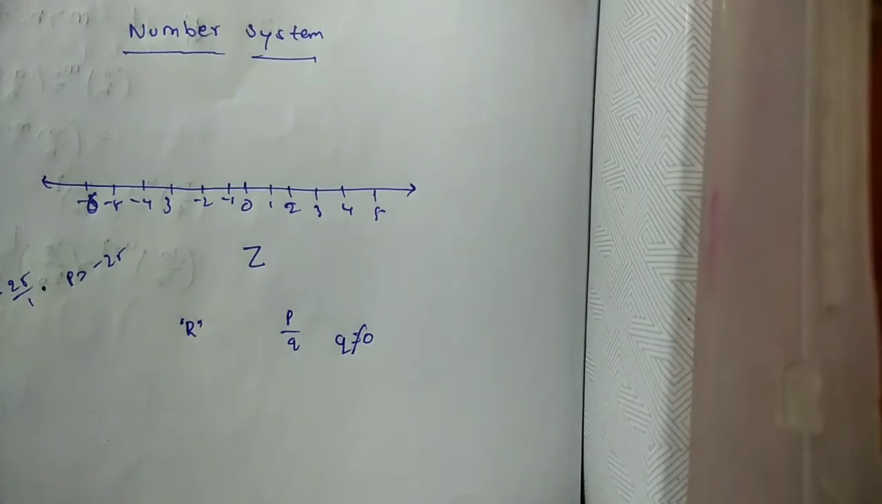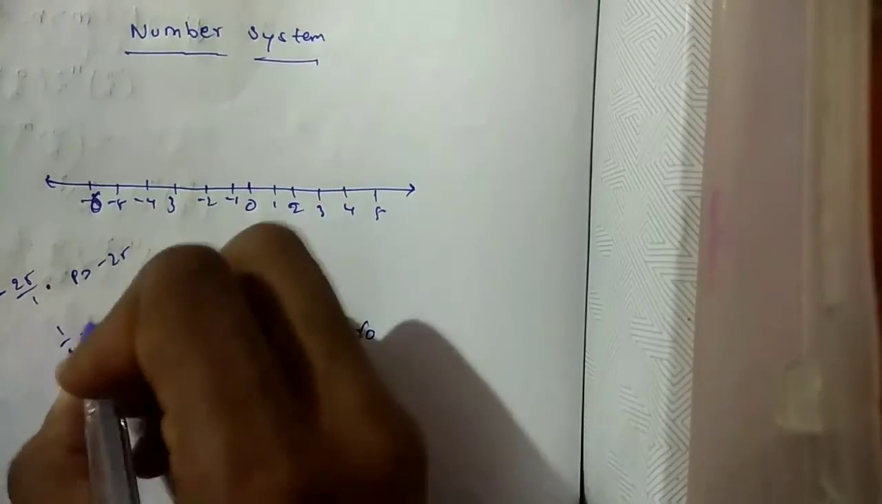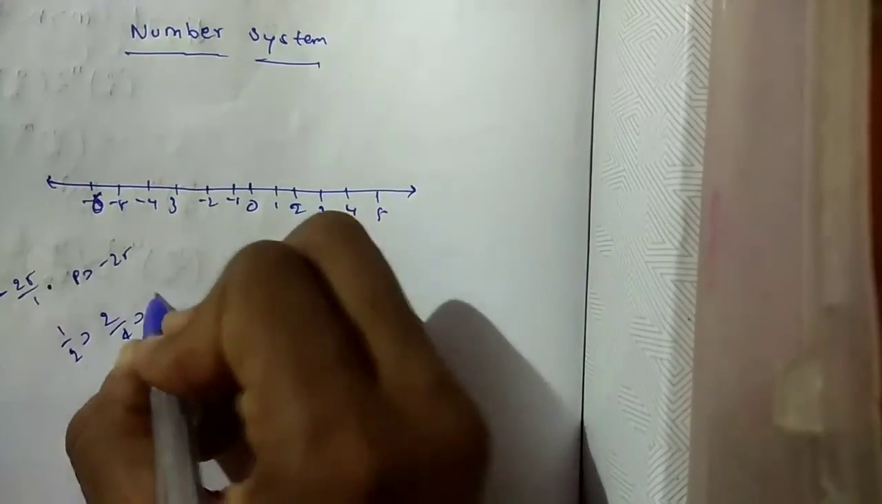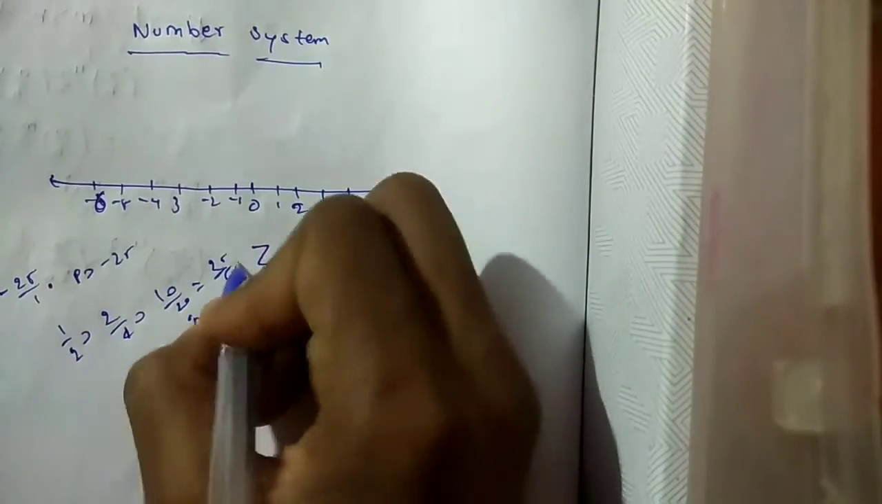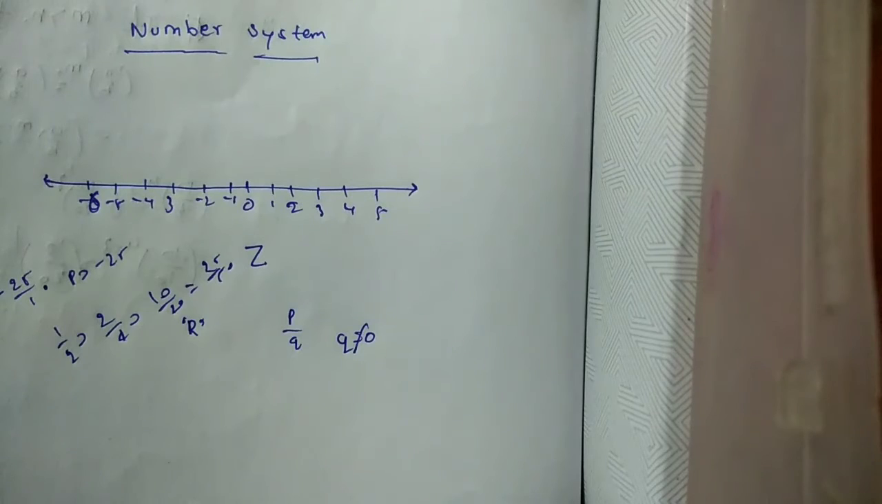You also note that the rational numbers do not have a unique representation in the form p by q, where p and q are integers and q is not equal to 0. For example, 1 by 2 equals 2 by 4 equals 10 by 20 equals 25 by 50, and so on. These are equivalent rational numbers or fractions.